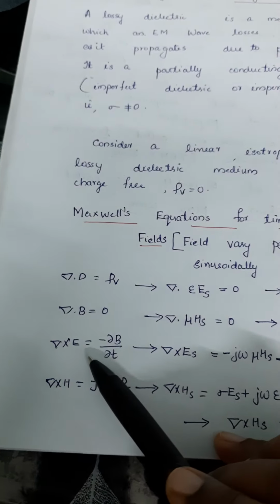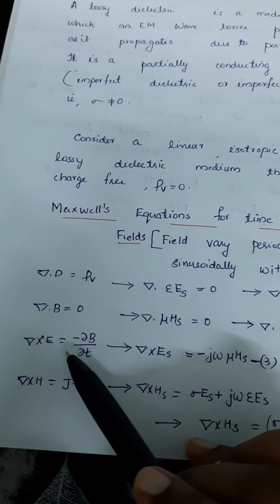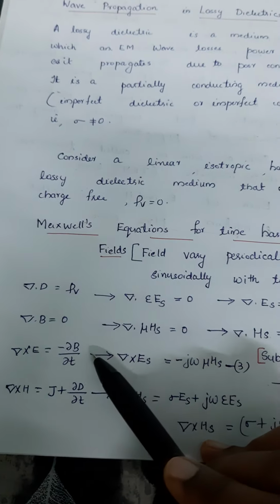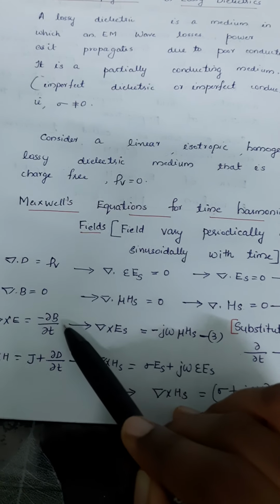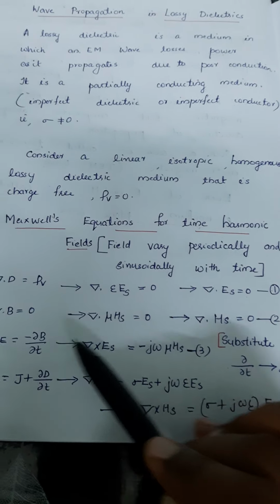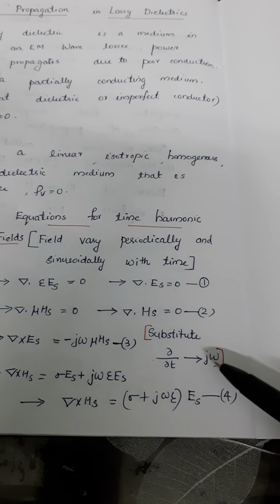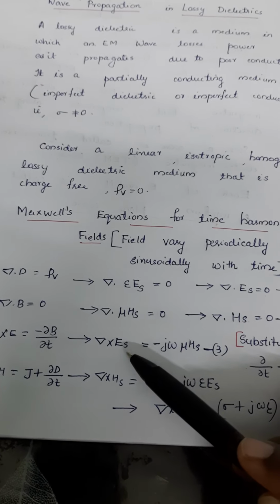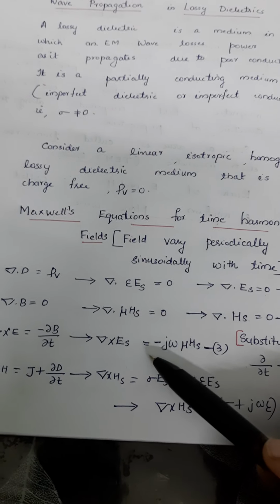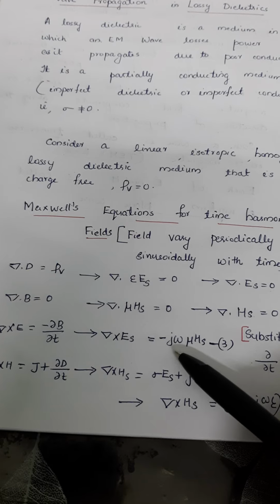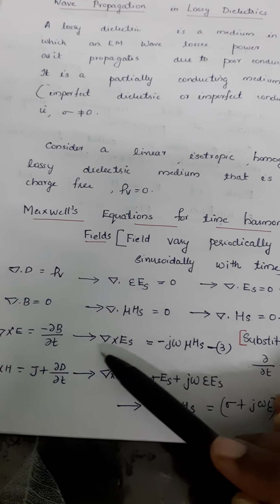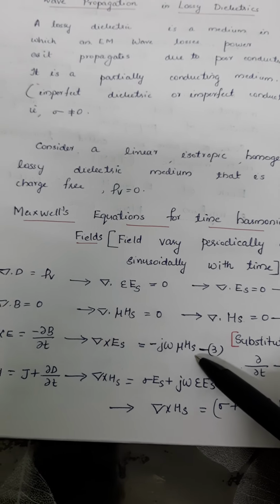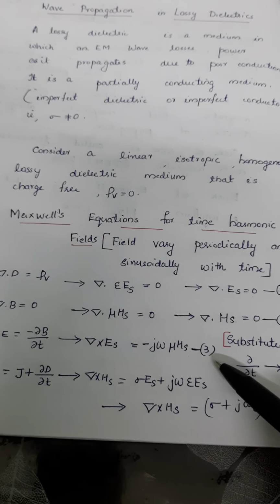Then our third equation is del cross E is equal to minus dou B by dou t. In this equation, instead of dou by dou t, we can substitute the term j omega. So the equation becomes del cross E of s is equal to minus j omega, and instead of B, we are substituting mu H of s. So this is equation 3.